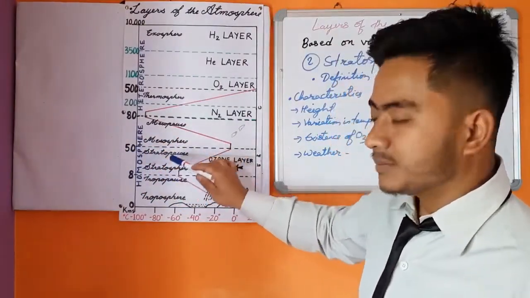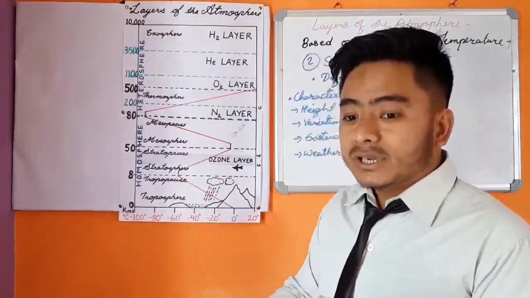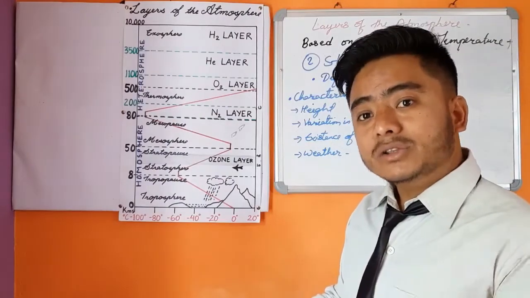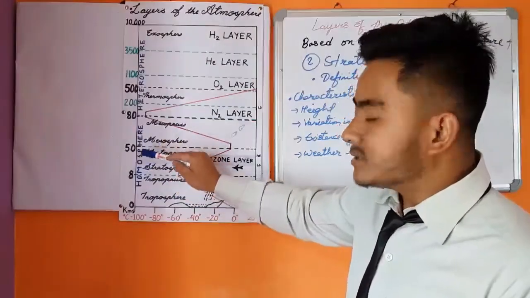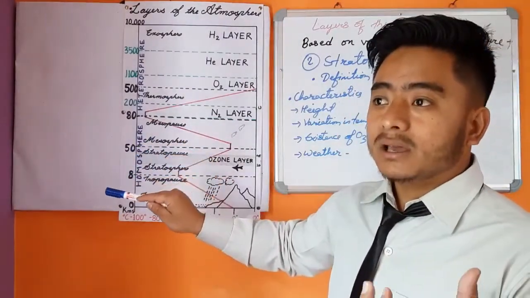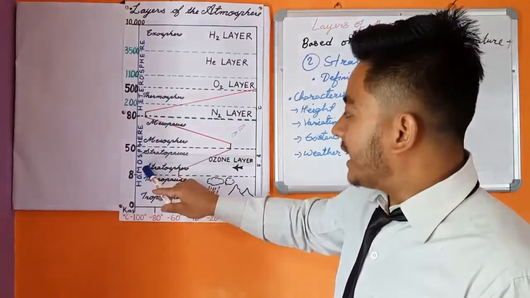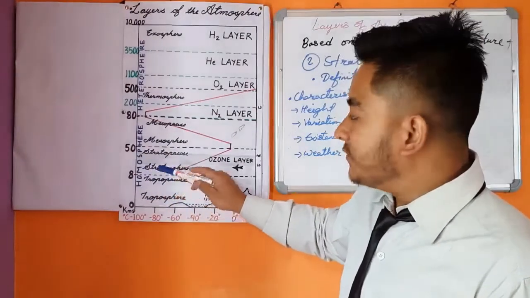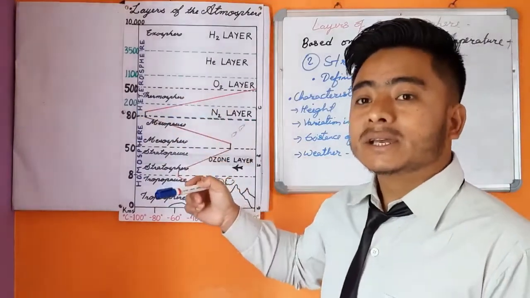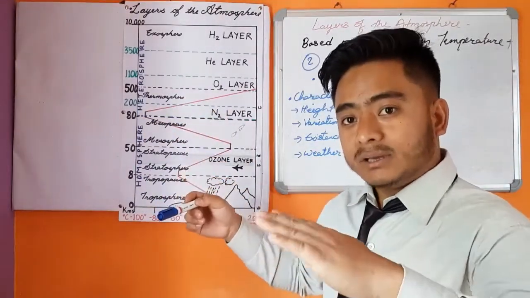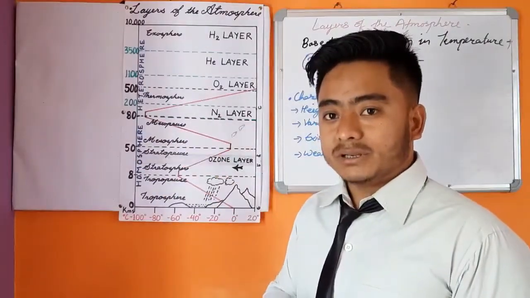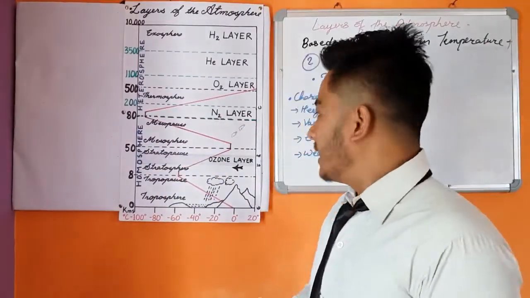This is the stratosphere. But the height differs at the equator and the poles. In the polar regions, the height of the stratosphere ranges from 8 to 50 kilometers, whereas in the equator region, it ranges from 18 kilometers to 80 kilometers. I hope you are understanding. That is the first characteristic, height.